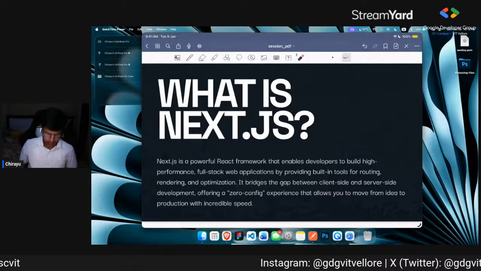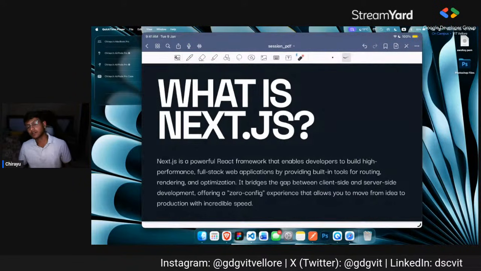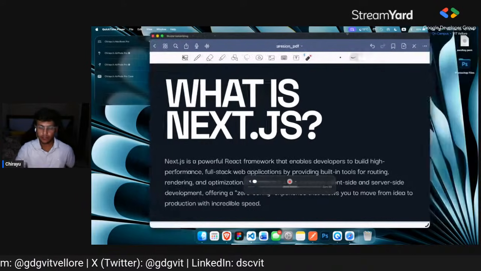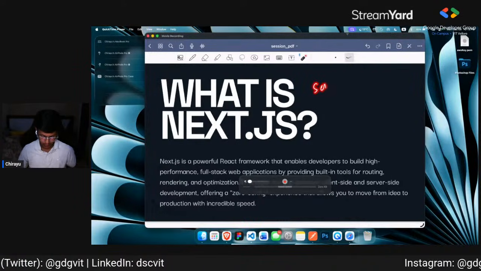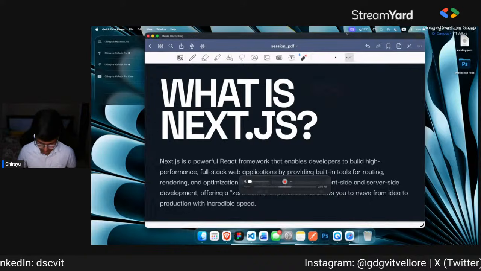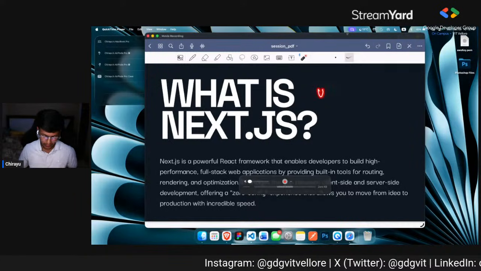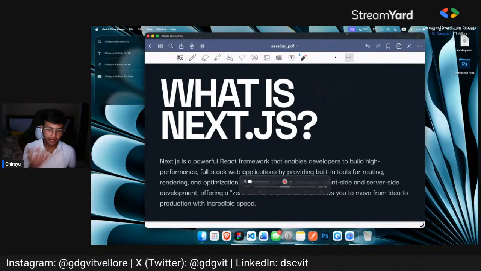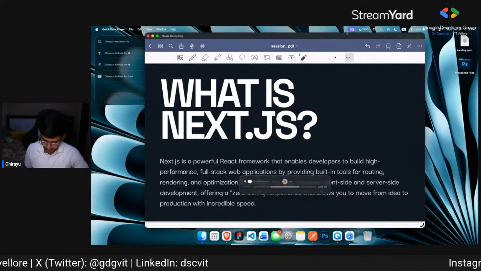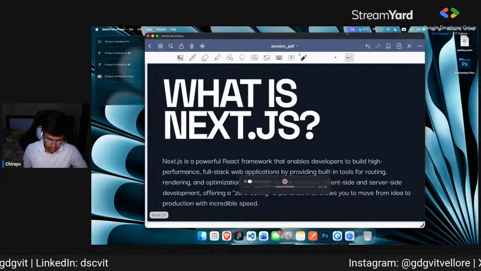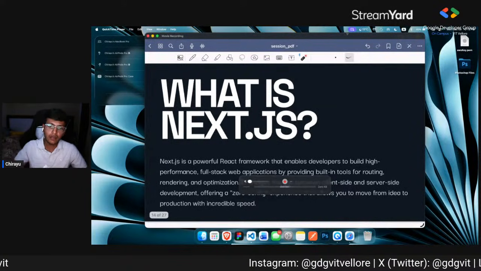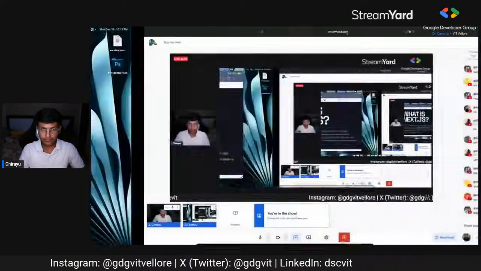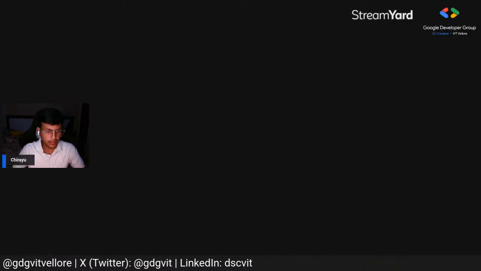So how does Next.js work? Next.js actually works on two different things. First of all, it uses server side rendered components and client side rendered components. Server side rendered components are basically components which are already made and built while we build the Next.js application. Okay, yeah, one second, I'll switch back to my screen.